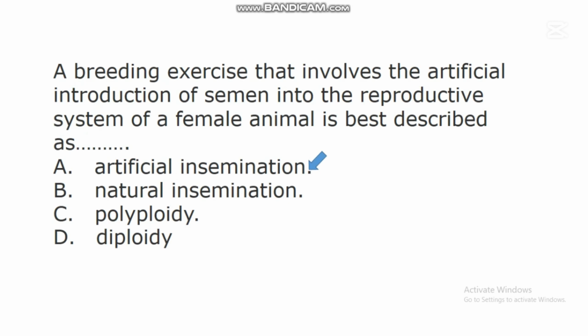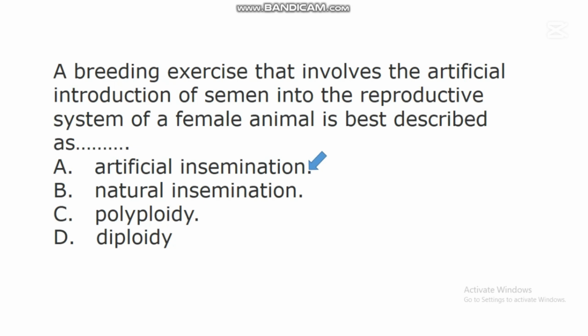Artificial insemination is a breeding exercise that involves the artificial introduction of semen into the reproductive system of a female animal. So in this process, there will be no natural mating in the animals. A scientist or an individual will collect the sperm cells from the male animal and inject them into the reproductive system of the female animal.